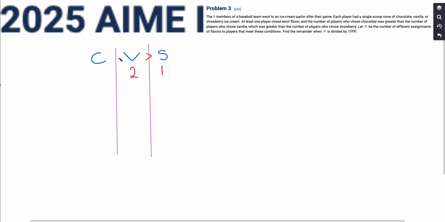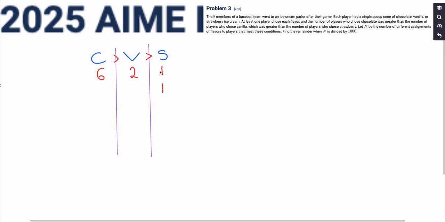Let's consider if it's two. Since there are 9 players total, and C must be greater than V, there have to be 6 players who chose chocolate. The numbers horizontally must add up to 9 to represent the 9 members of the baseball team.